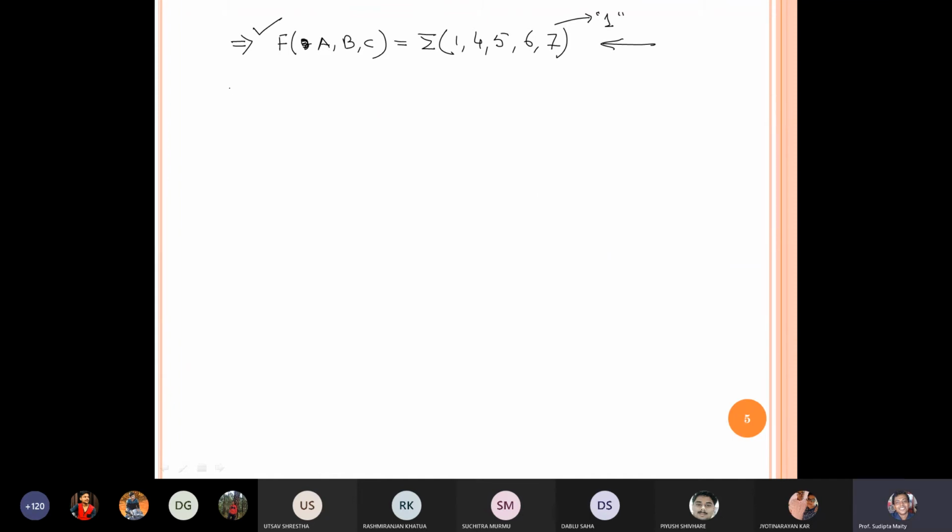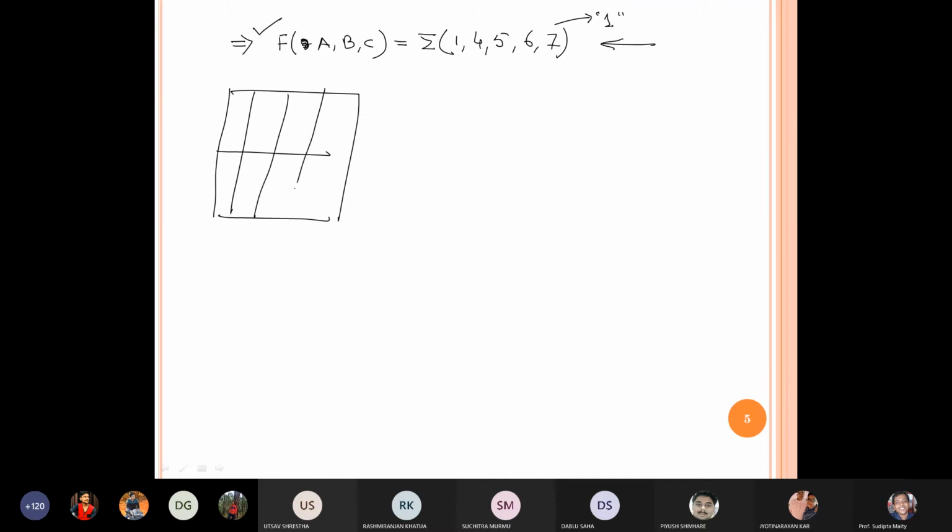In the K map, it is A, and BC as 0 0, 0 1, 1 0, 1 1. For A it is 0, 1. So 1 means 0 0 1, and this one is 0 0 1. Sir, if we can take AB and C, it will work. Okay, you can do that. Nothing wrong with that one.